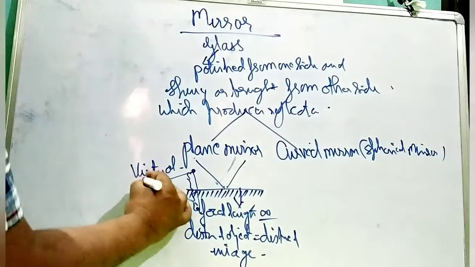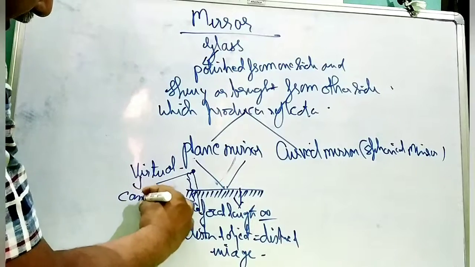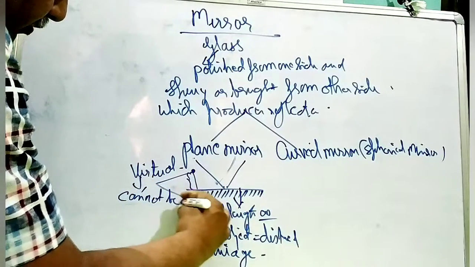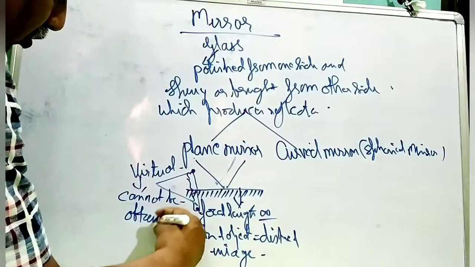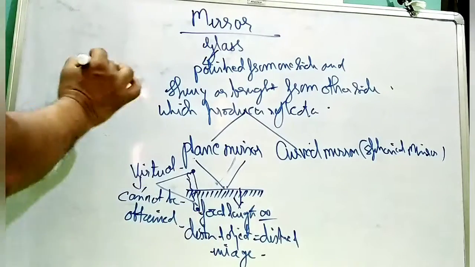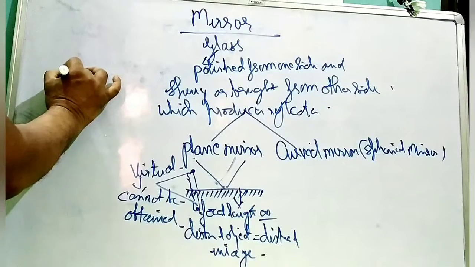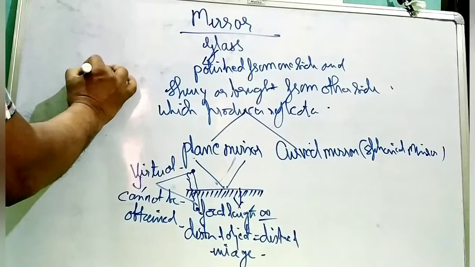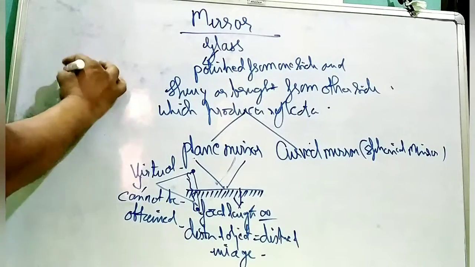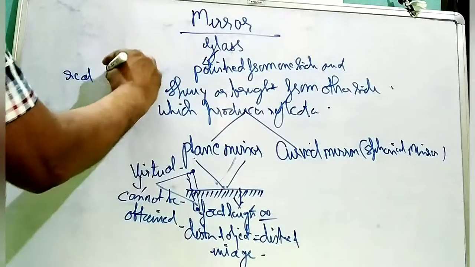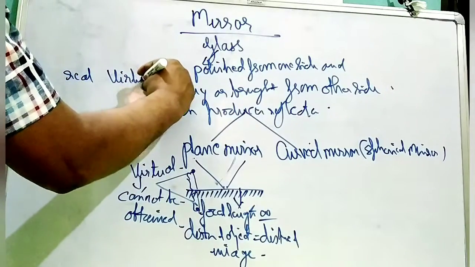Virtual means which cannot be obtained. There are two types of images generally formed in mirrors: real images and virtual images.